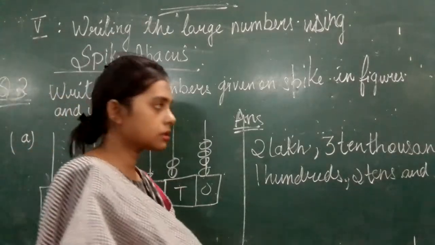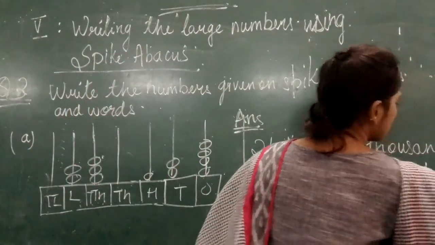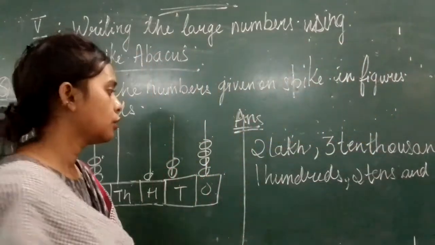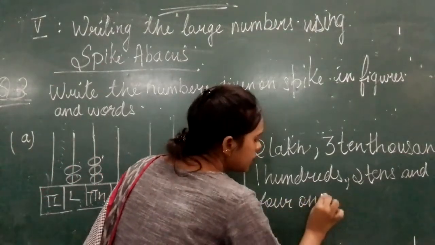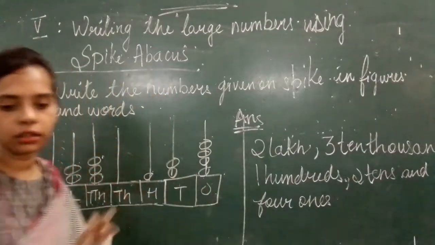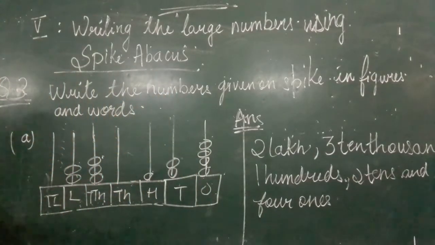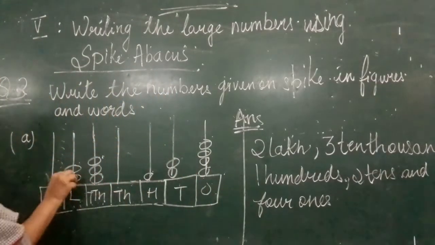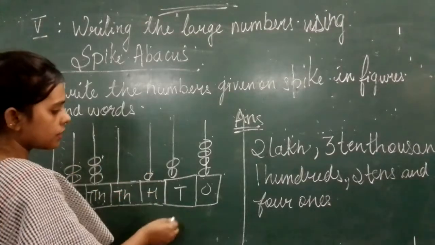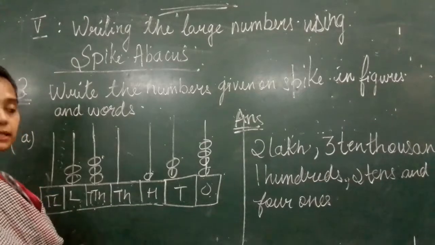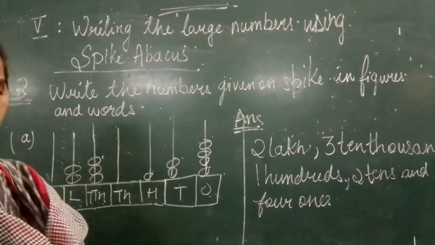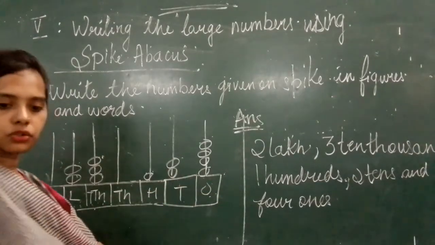Wait, if this is not visible, I will write it so. And 4 ones. What I have done here is just jotted down in figures: 2 lakhs, 3 ten-thousands, 100, 2 tens and 4 ones. These are in figures. Then what will you write in numbers? Straight away.